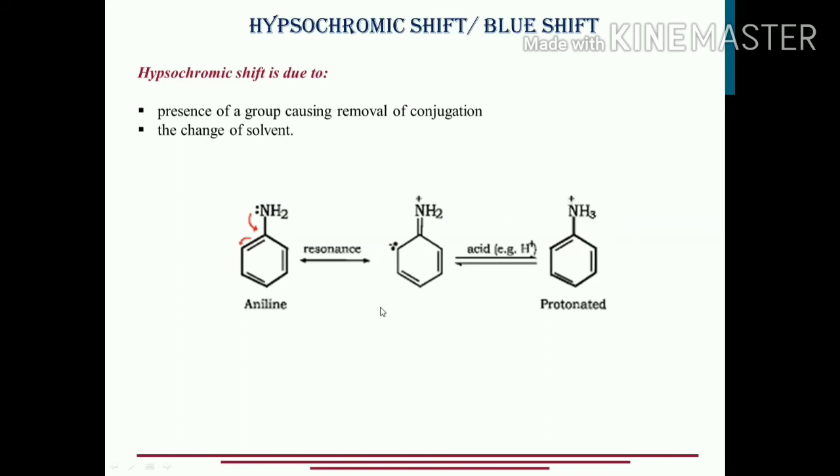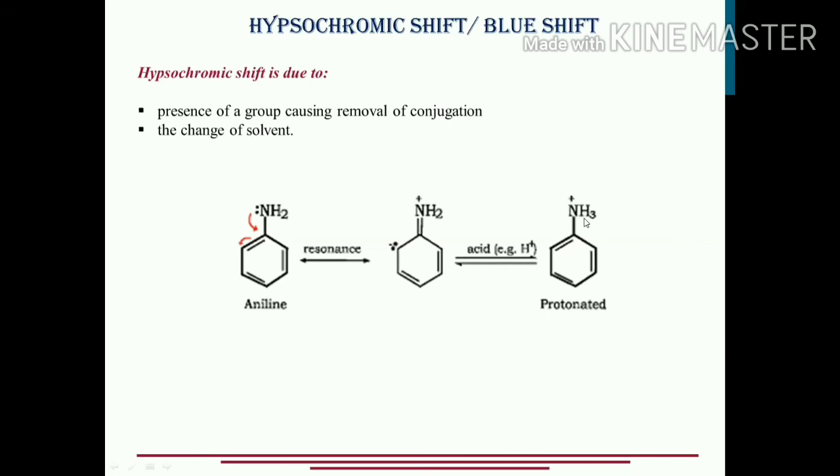Now let's try to look at our story. Earlier it was double, single, double, single, double, single, and these lone pair of electrons were acting as an extended conjugation. Now when I have added H plus ions to this particular solution, I've added an acid, let's say sulfuric acid or HCl. Fine, what will happen? It is now NH3 plus, anilium ion, protonated aniline also it is called.